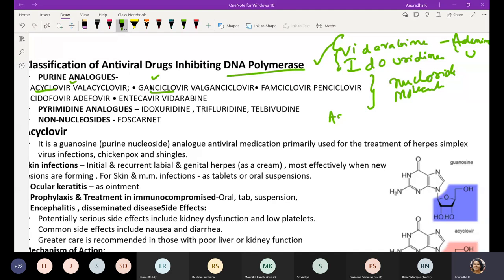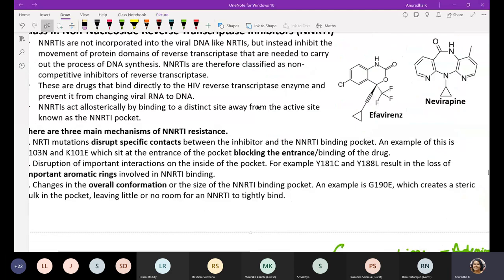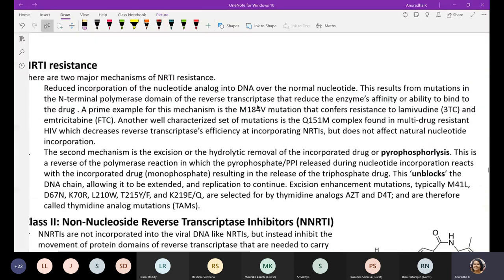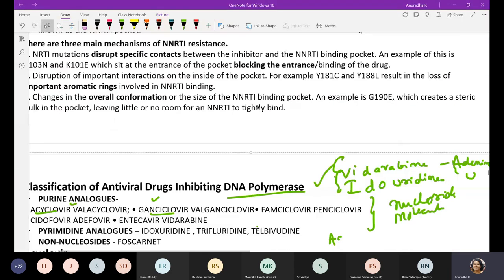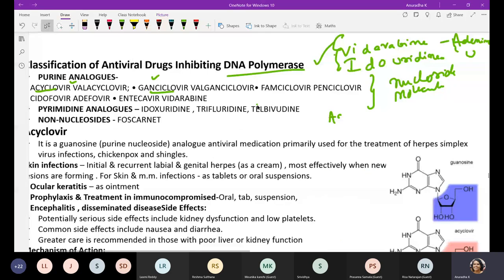Then, within the same point, there is another example: agents that inhibit the reverse transcriptase enzyme. Here I am not drawing the structure, students. Reverse transcriptase.